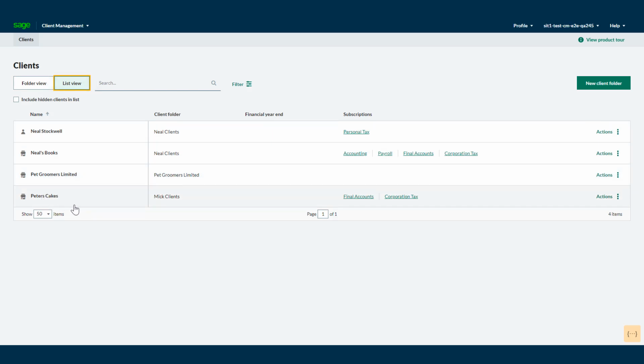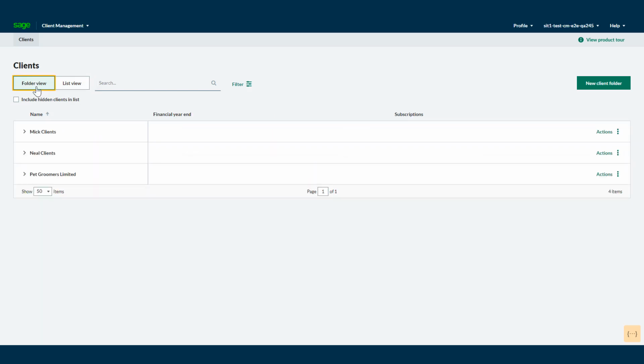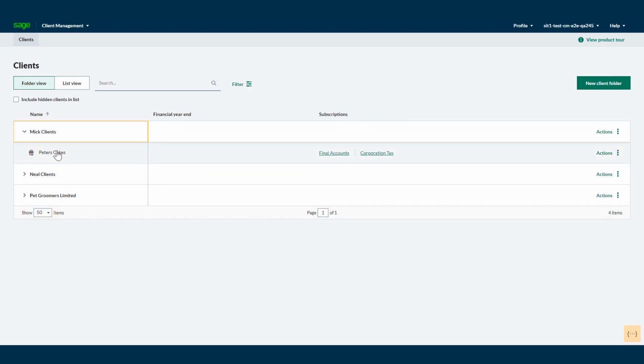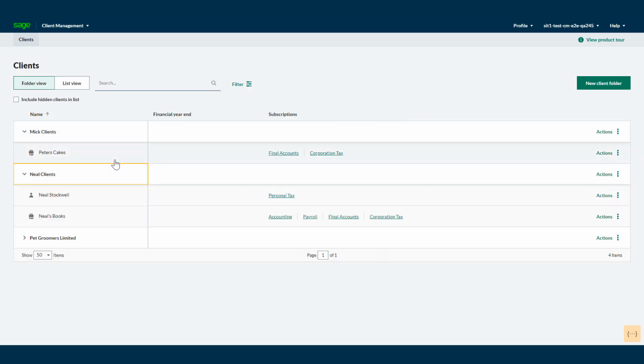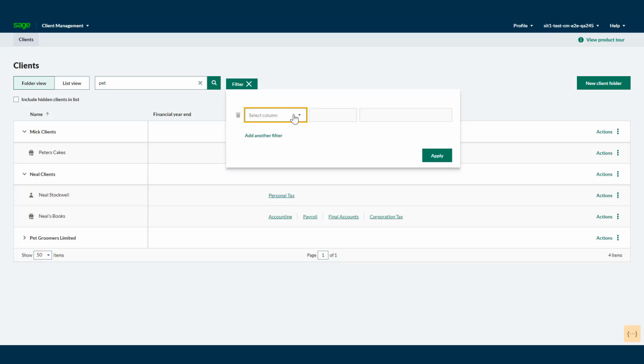Back in the folder view, you can view them within their folders. It's also possible to search for clients here, and you can add filters to narrow down your search. So I will search for a specific client. To further narrow down my search, I can add filters. I can filter the client list by product, type, country, and financial year. So here I will choose type, company, and apply to only find the company clients from the client list.